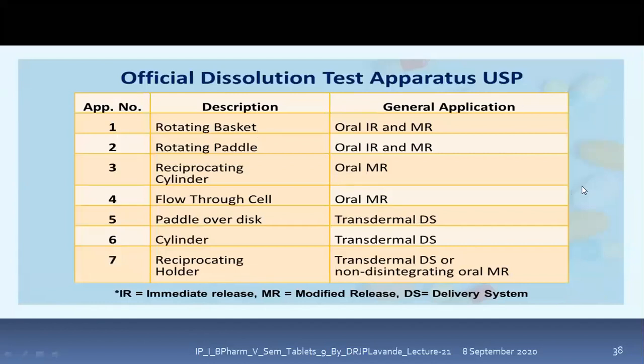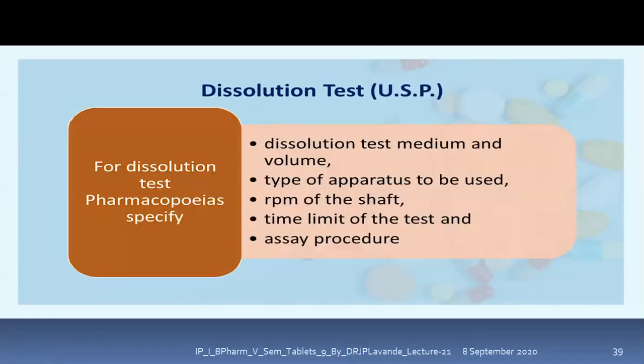We had already gone through this before while studying pre-formulation and all. So this is as far as the USP is concerned: type 1 is the basket one, and type 2 is the paddle one, as I already explained to you, which is used for oral immediate release and modified release tablets.